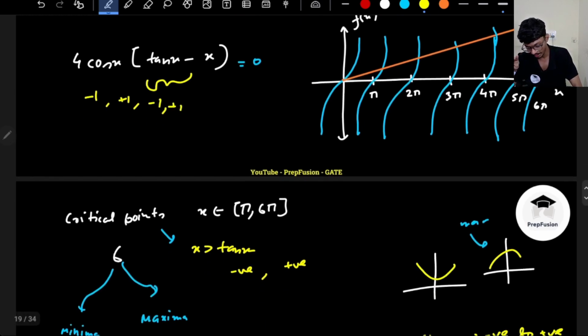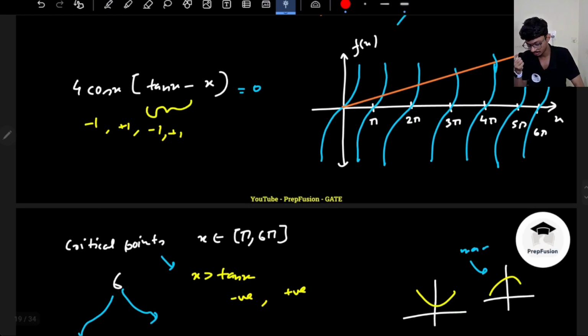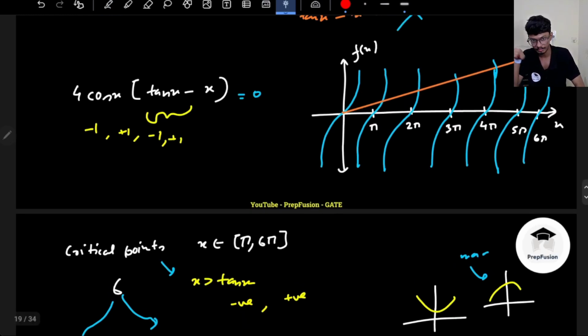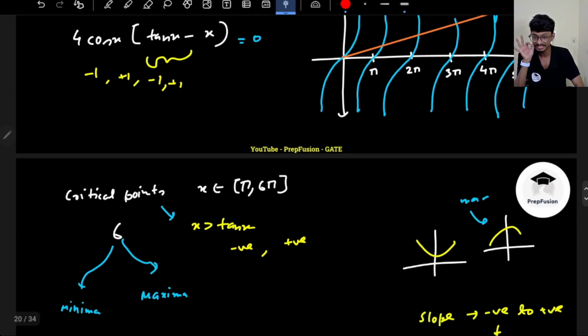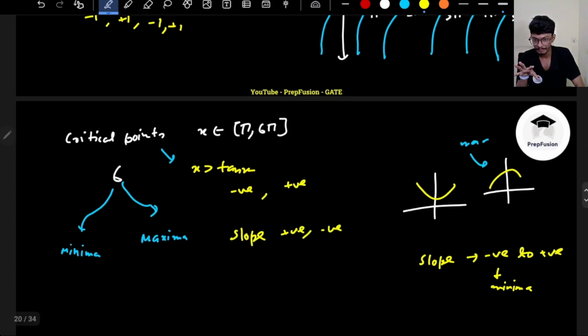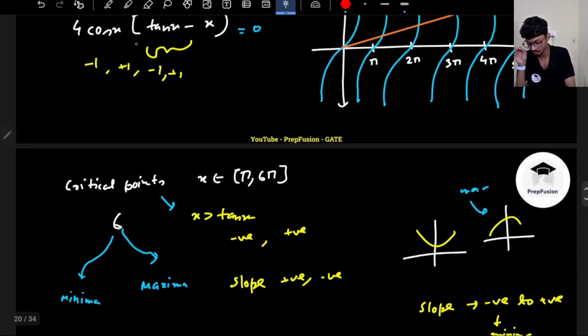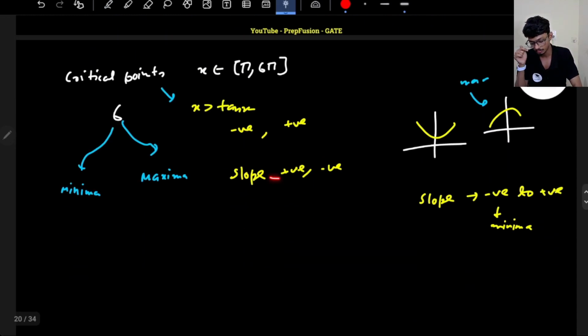So at x equal to pi, although just before pi the value is negative, around pi cos is negative. So that means negative into negative: the sign of slope just before pi is positive, and the sign of slope just after pi will become negative. So although this sign does not change, as cos is alternating in sign, the slope sign also will change.